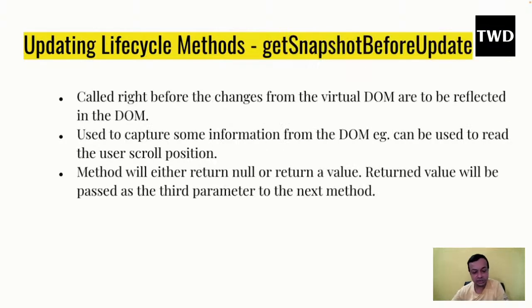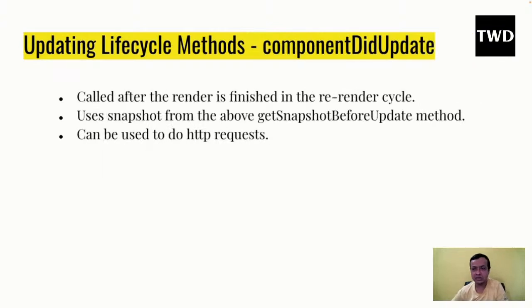Then there is getSnapshotBeforeUpdate, called right before the changes from the DOM, and again it is not used, so I'm not going to read anything. componentDidUpdate is a very important method called after the render is finished in the re-render cycle. It uses the snapshot from getSnapshotBeforeUpdate, but that is not important.